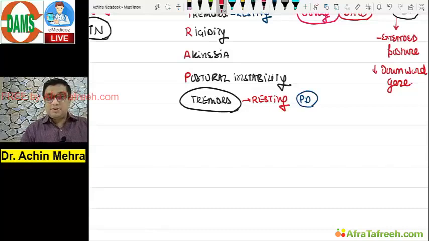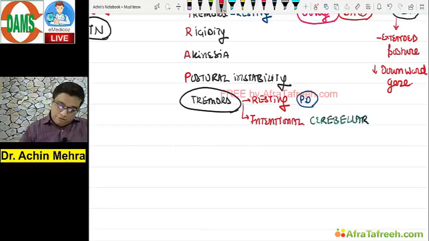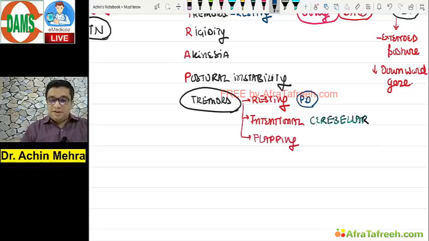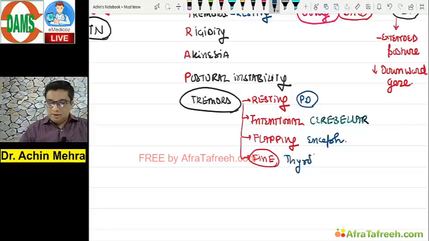You could also see the intentional tremor, which is seen in cerebellar lesions. Correct? Then don't forget flapping tremor. Flapping tremor occurs in patients with encephalopathies. And of course the fine tremor happens in patients with thyrotoxicosis.